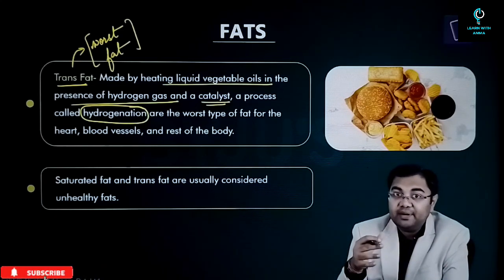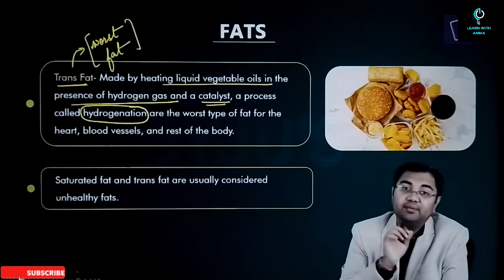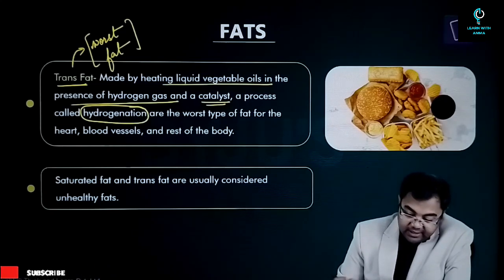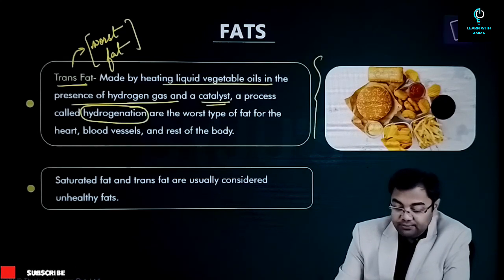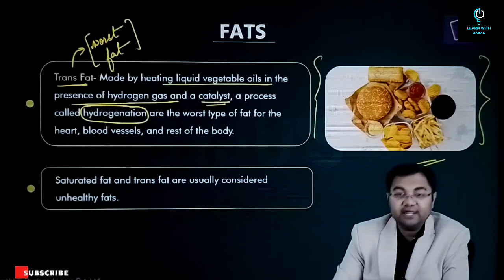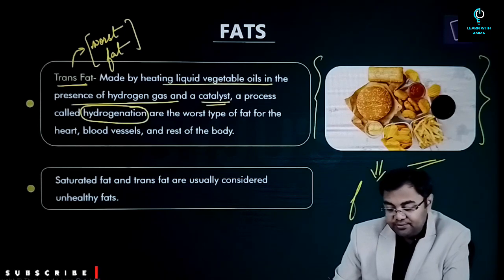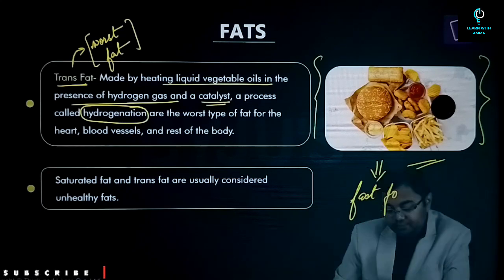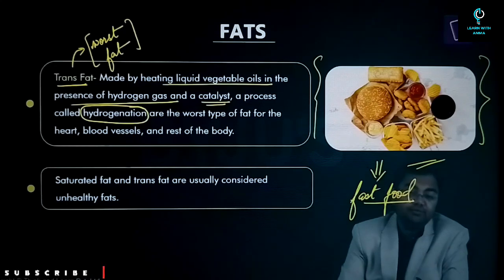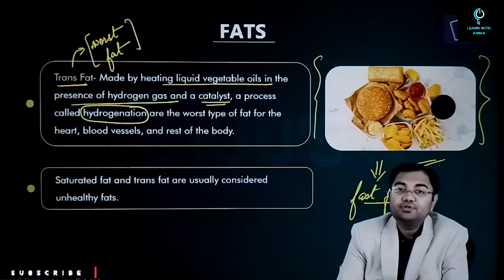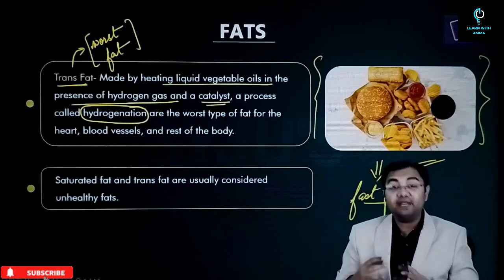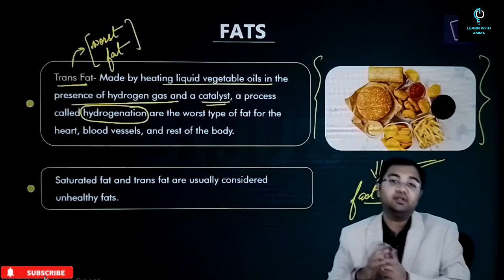Saturated fat can be bad, but trans fat is very, very bad for the body. They are found in most deep fried stuff. All the things called fast food are most of the time very harmful, because they are deep fried, and also fried in oil which has been used and reused multiple times.